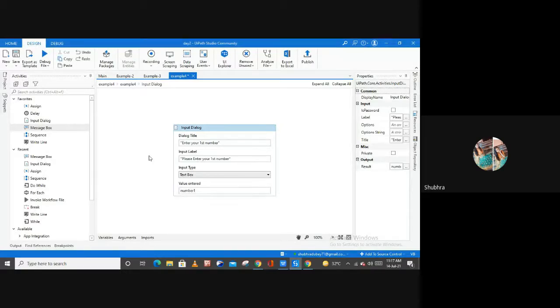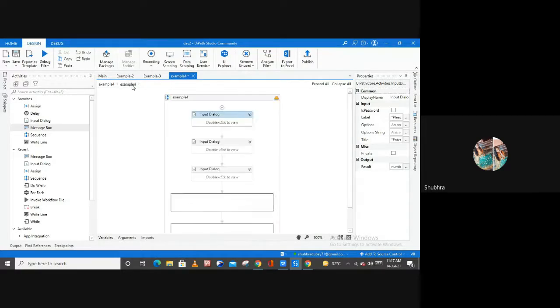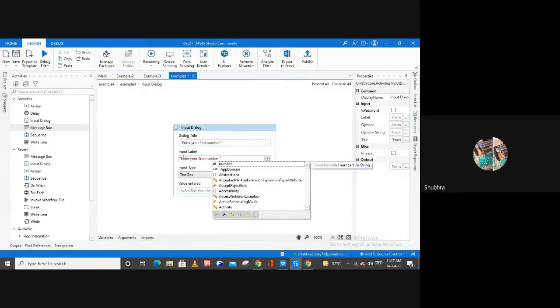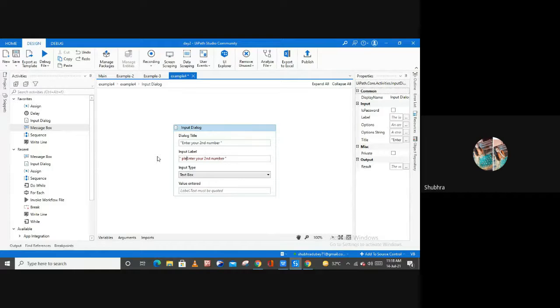Number one. Then go back, open your second input dialog box, and here let me type enter your second number. Copy this, type the same thing here. Let me type: please enter your second number. Create one variable here to store your second number.